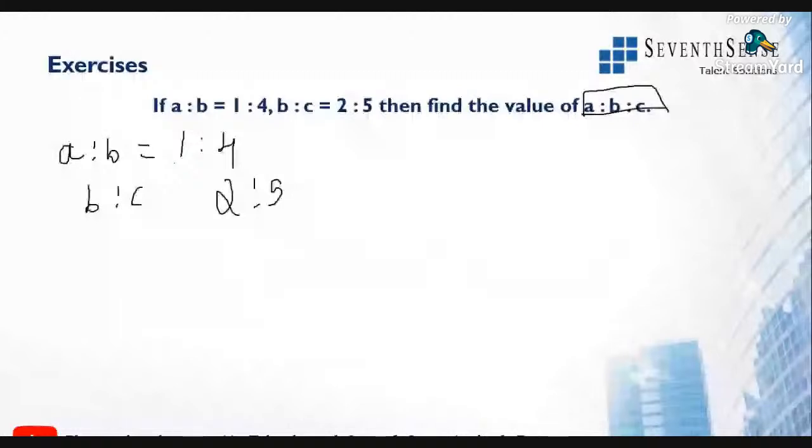Now, if you check, we have to combine B. It means B has different values here. How do we combine these two values and make it common? Can anyone tell me? Two different numbers, making them common. I think today we learned this. Finding the common value of two different numbers. Today morning we learned it: how to make two different numbers common.